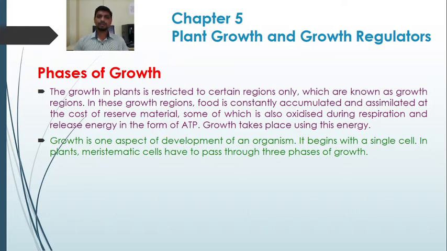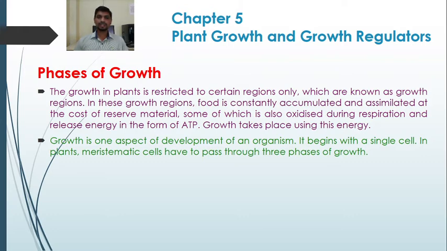Growth is one aspect of development of an organism. It begins with a single cell. In plants, meristematic cells have to pass through three phases of growth. So growth begins with a single cell, more precisely a meristematic cell, and such a meristematic cell has to pass through three phases of growth.